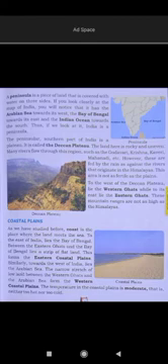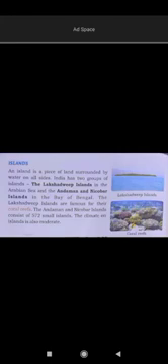And here the temperature is moderate, that is neither too hot nor too cold. Now we will talk about the islands. So what is an island? An island is a piece of land which is surrounded by water on all sides. India has two groups of islands, that is the Lakshadweep Islands and the Andaman and Nicobar Islands. The Lakshadweep Islands are in the Arabian Sea and the Andaman and Nicobar Islands are in the Bay of Bengal.